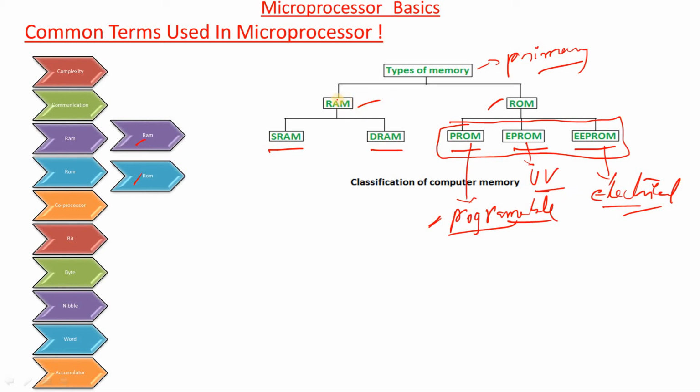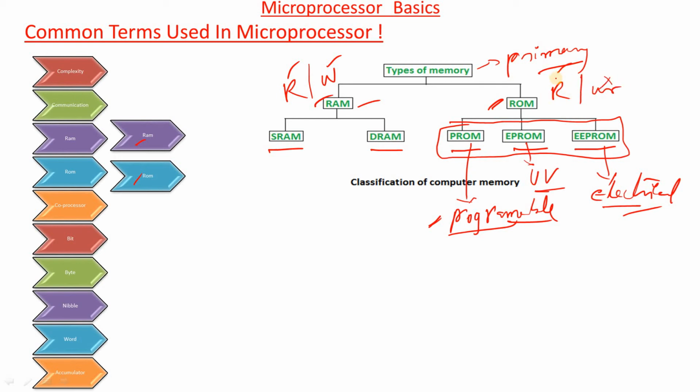Coming to a few points about random access memory and read-only memory. This is a temporary storage memory and a permanent storage memory. Temporary means it is a volatile memory, the other is non-volatile memory. Random access means randomly accessing the memory. That means both read property and write property are allowed in this memory, and in the other only read property is allowed. There is no write property.